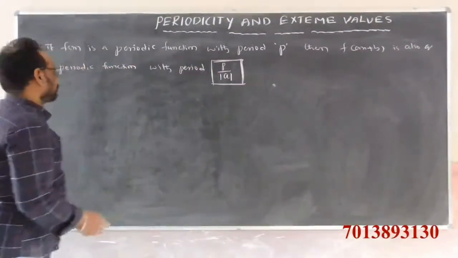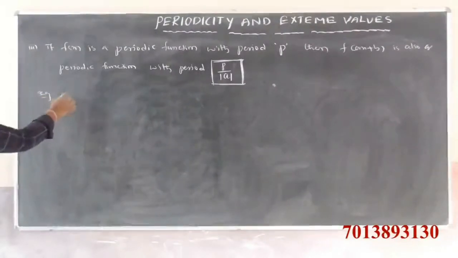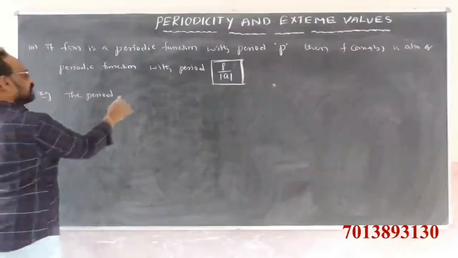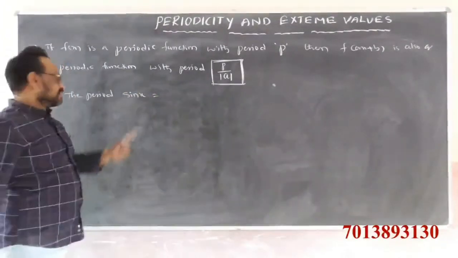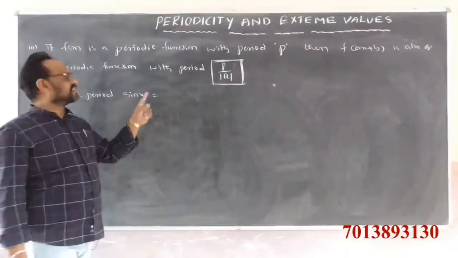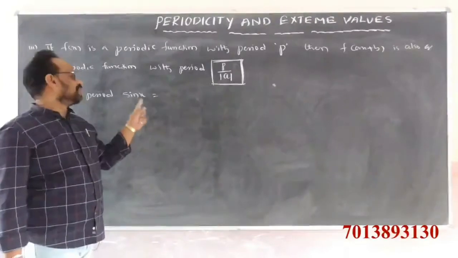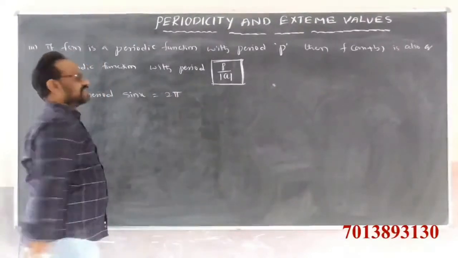Let us discuss one example here. The period of sin x: sin x is f of x. The period of sin x is 2 pi.